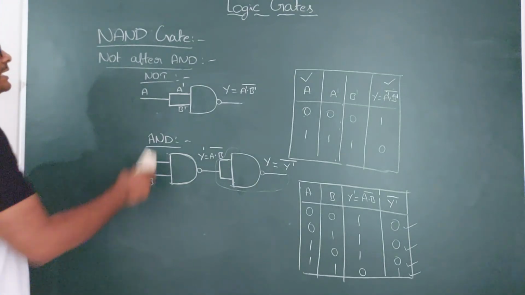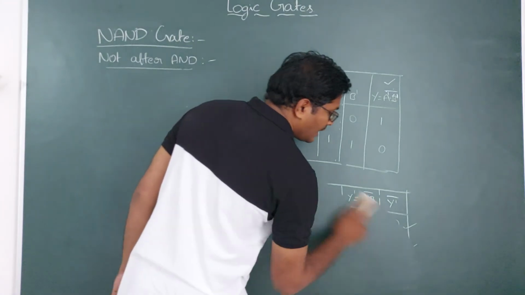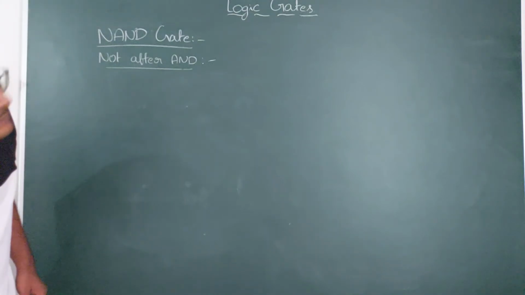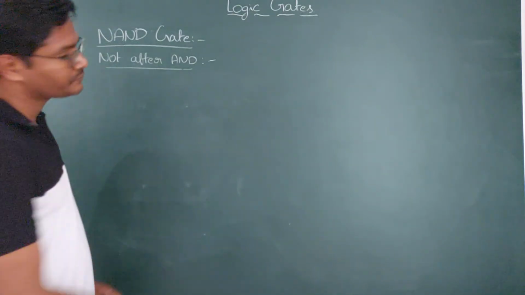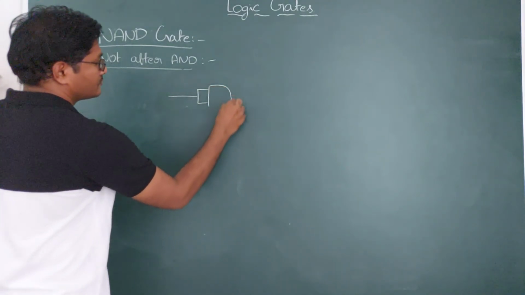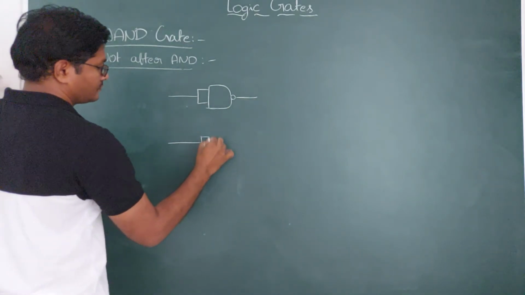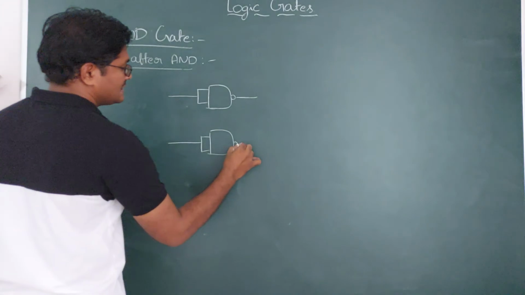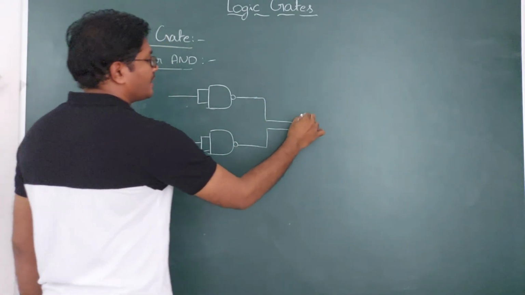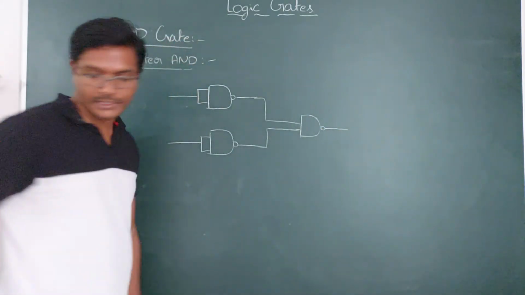And next we are making NAND gates as the OR gate, another basic gate. This is a NAND gate. Only by using NAND gates, we need to make the basic gates.